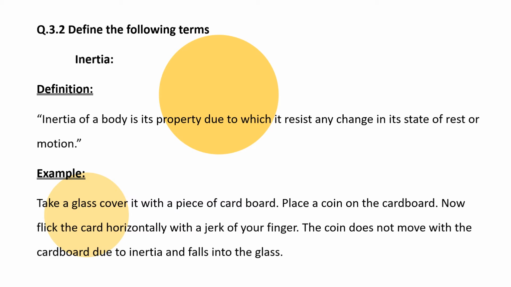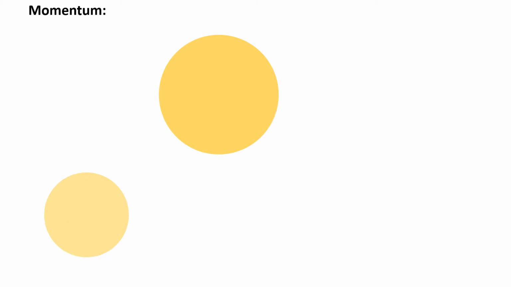Take a glass, cover it with a piece of cardboard, and place a coin on the cardboard. Now flick the cardboard horizontally with a jerk of your finger. The coin does not move with the cardboard due to inertia and falls into the glass.